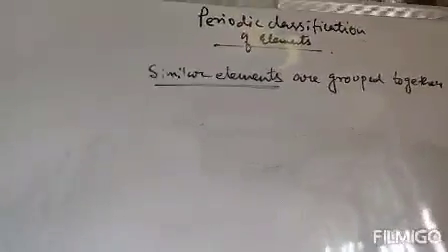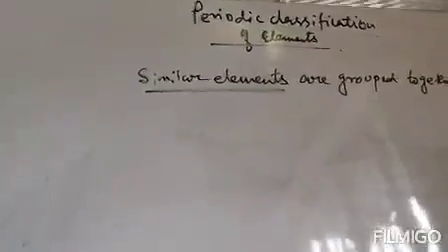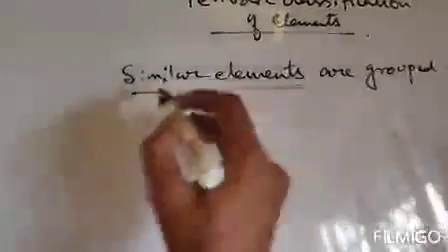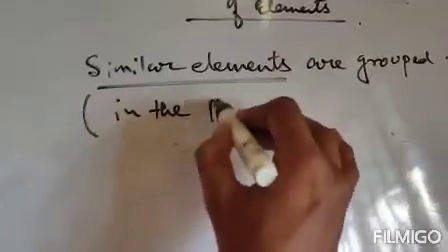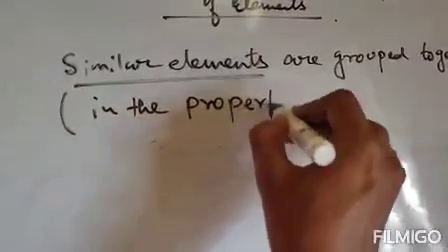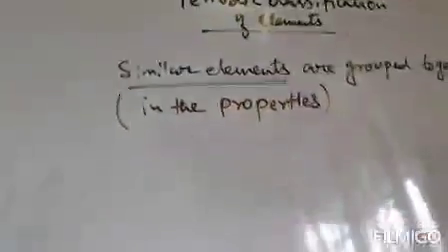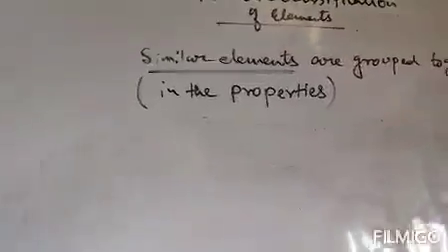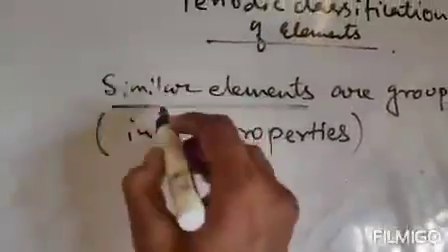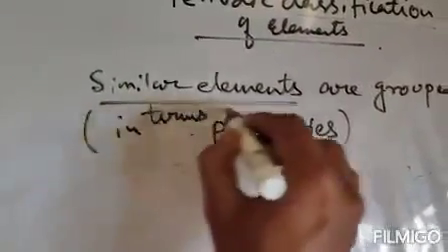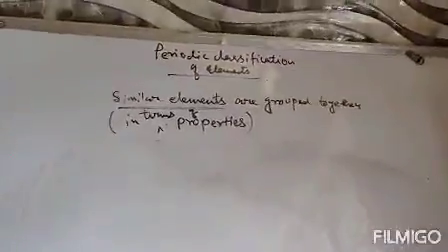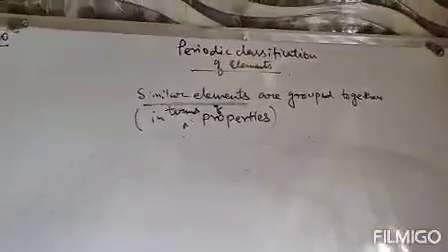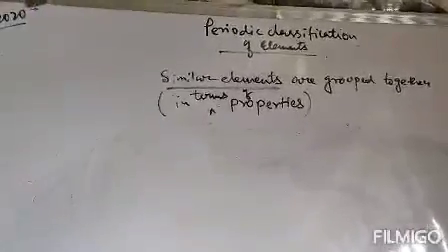That means physical properties, chemical properties, all these properties are more or less similar. So similar elements are grouped on the basis of properties. This is the basic thing in periodic classification. Similar elements will be grouped together in this periodic table.